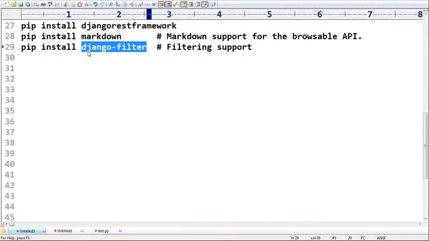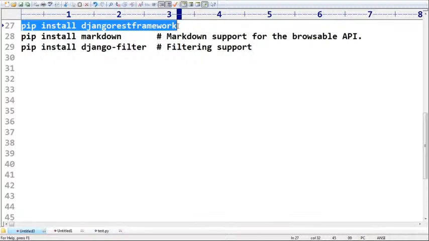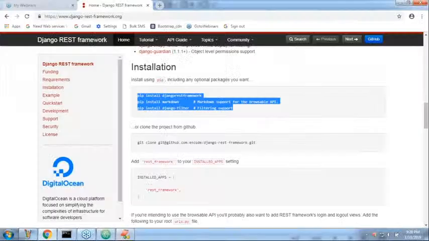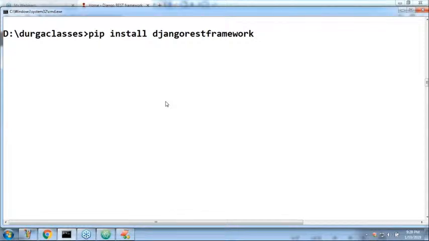These are the three things we require to install. Of course, the last two are optional, don't worry. But if you want to use browsable API, better to use it. If you want filtering support for your API, you have to take Django filter, sir. So these are three commands you have to take. Just observe in my system. Let me use pip install Django REST framework. Observe that, sir. In my system it is already installed. Requirement already satisfied.